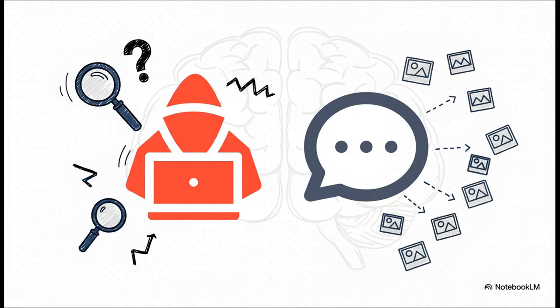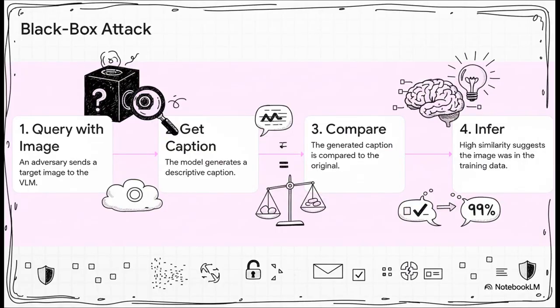It's a sneaky workaround. So here's how a black box attack usually works, where the attacker doesn't have any special access to the AI's internal code. First, they feed the AI an image they suspect might have been in the training data. The AI then does its thing and spits out a descriptive caption. But the real key is what happens next, comparing that new caption to the original one.